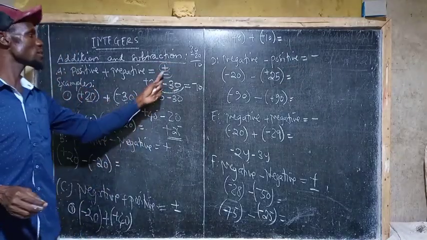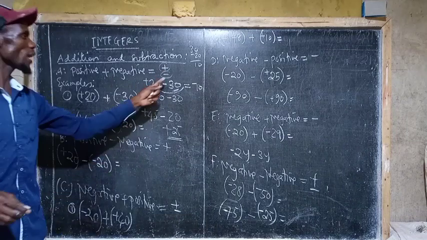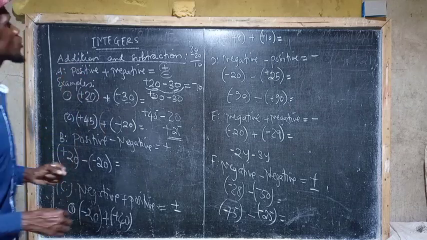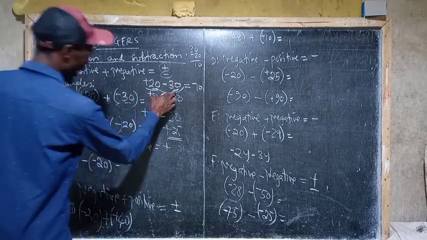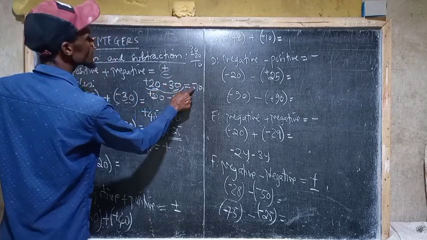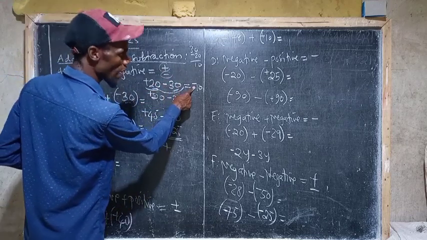How does it happen it is positive and how does it happen it is negative? I have explained. What you have to do is to look at the number which is the greater and look at the sign which is behind that greater number. That is the one that gives you an answer.